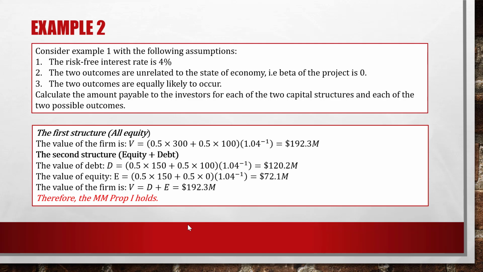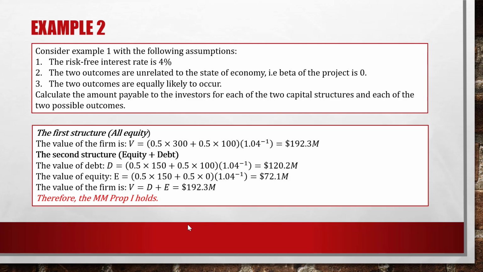So this is the first capital structure. Now we consider the second capital structure under these three assumptions. In the second capital structure, the firm makes use of both equity and debt. First, let's consider the value of debt. In case of success, of the $300 million received, $150 is paid to the debt holder, so the debt value is $150.